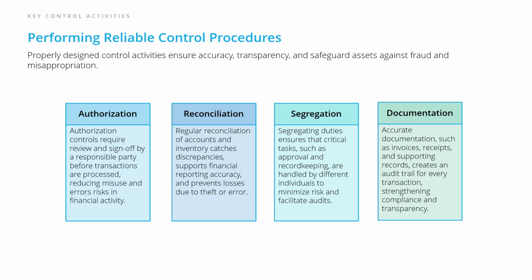A segregation of duties means splitting critical responsibilities like approval and record-keeping among different people. This approach minimizes risks and simplifies the audit process. Documentation ensures all transactions have a paper trail, like invoices or receipts, strengthening compliance and making processes transparent for future review. Of course, no system is immune to risk. Next, let's explore how to identify and address risks through strong assessment strategies.